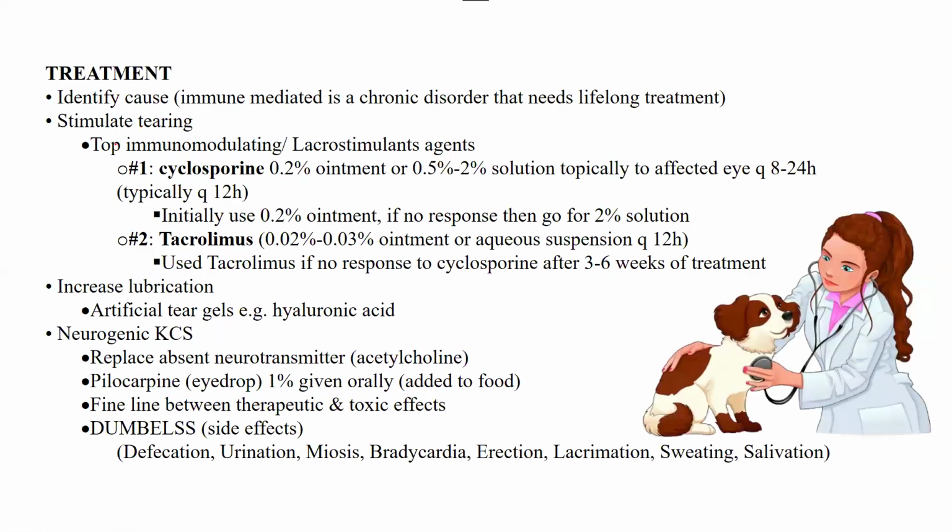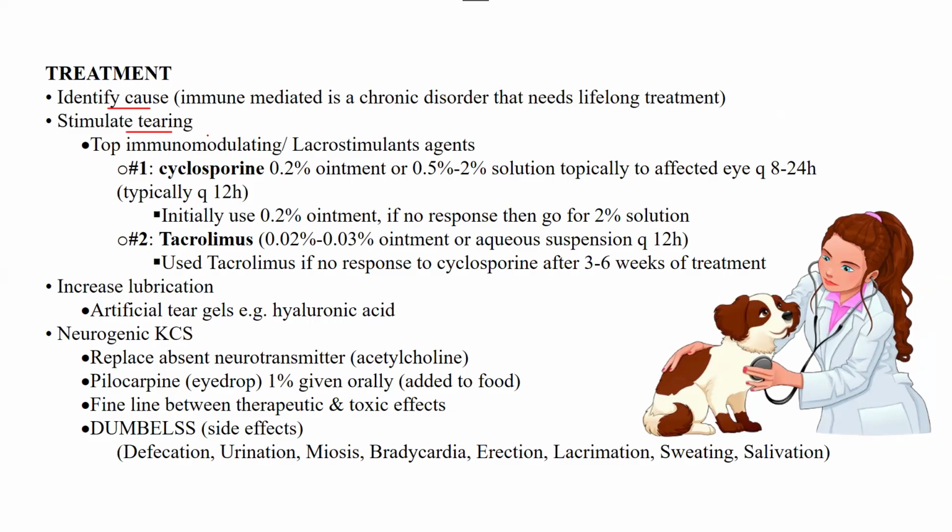Then comes the treatment. Treatment is very important for this disease. First thing is you have to identify the cause, if it's neurogenic, immune mediated, or surgical, based on the history of the dog. Once identified, you should remember that immune mediated is a chronic disorder and it is going to need lifelong treatment.